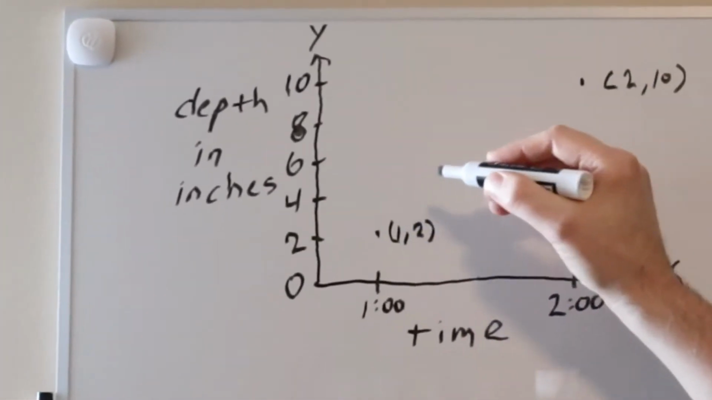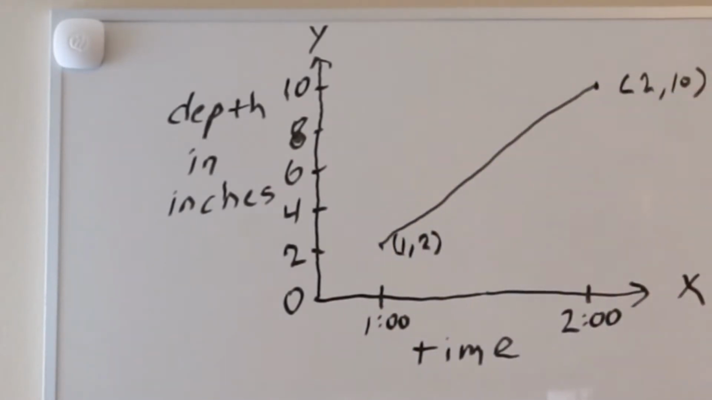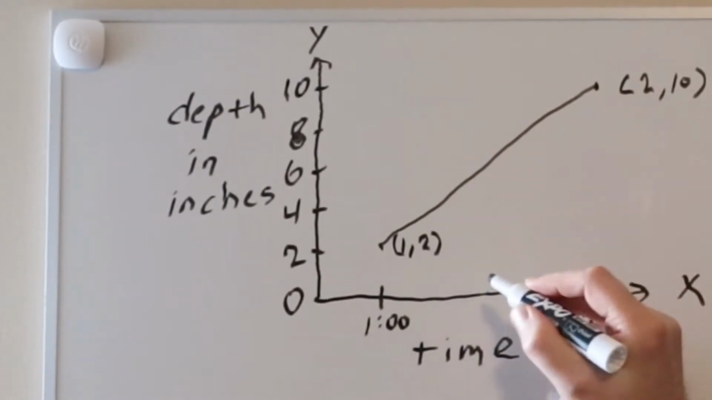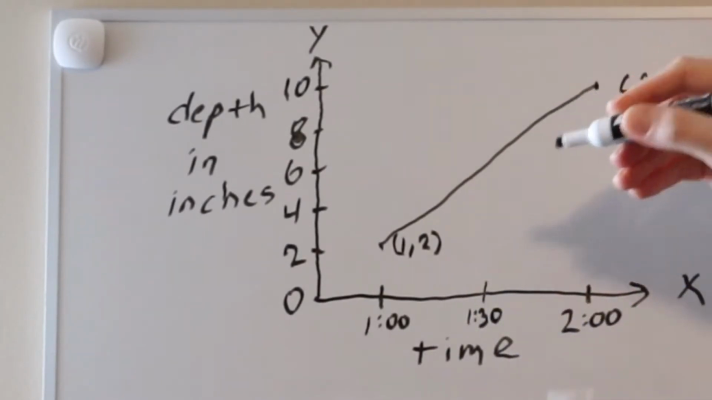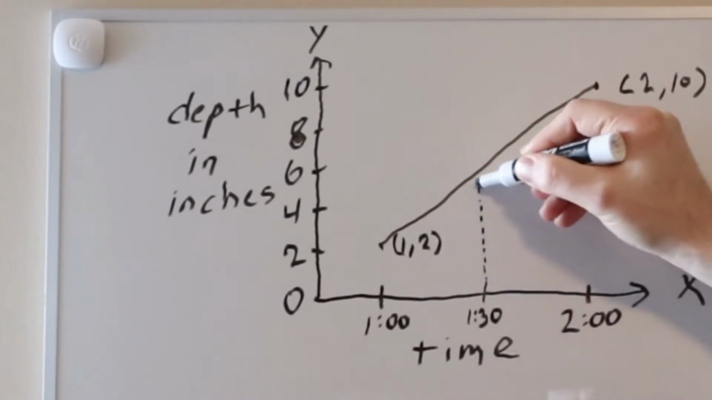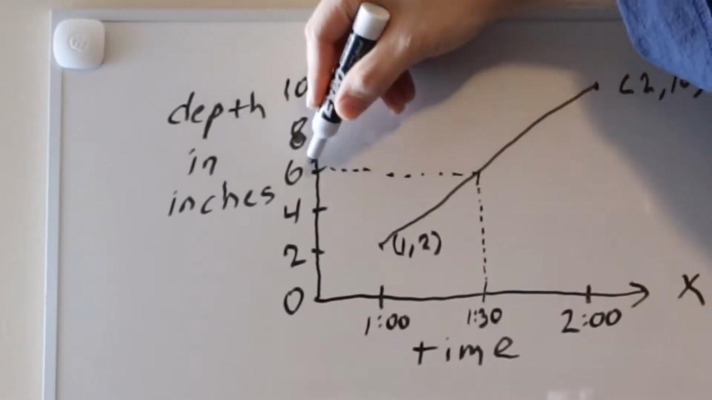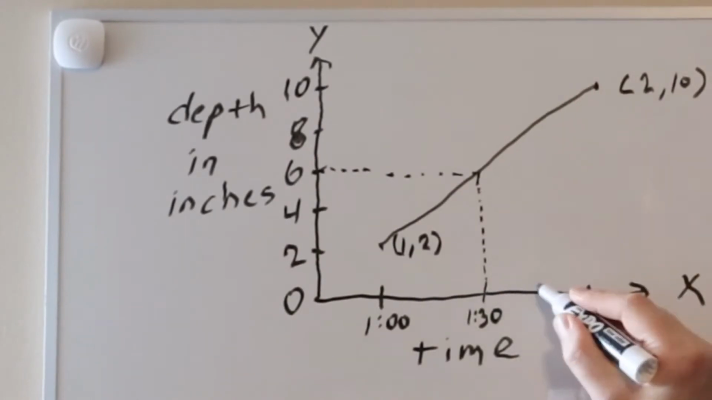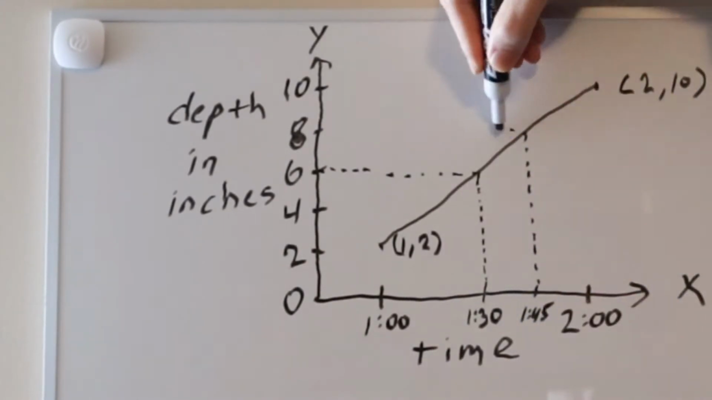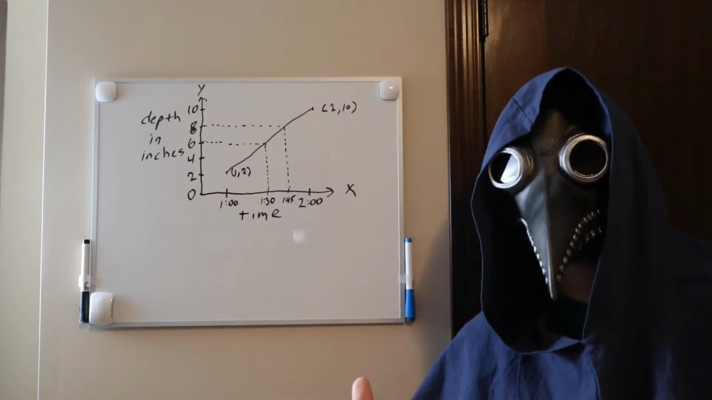Now, since we are using linear interpolation, let's connect those 2 points with a straight line. Remember, we said linear meant a straight line. Now, let's go to 1:30, or half between 1 and 2, and draw a dashed line up to the straight line and then over to the y-axis and see how deep the water is. No surprise, we're at 6 inches. Let's try 1/4 to 2 and see how deep the water is. It is 8 inches. So, this process is called linear interpolation.